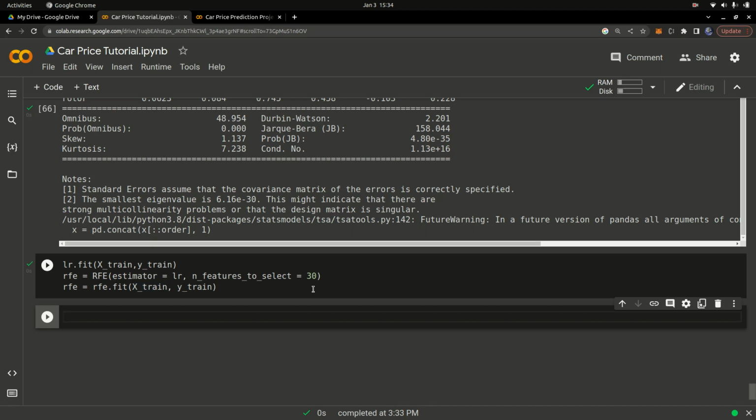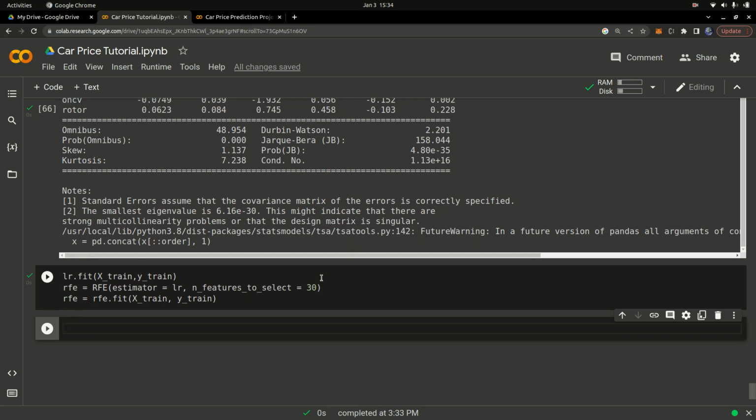In the first iteration, it's going to take a model, train it on all the features, and drop a number of features that are not important. Again, it takes the features that it found important from that iteration, trains another model, gets the important features and drops the rest. It's going to repeat this until you're left with 30 features, because right now we have around 40-something features. So it does this repetitively until we are left with around 30 features. Once we have that done, let's see if the model performance is going to improve.